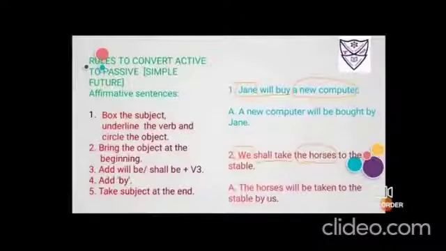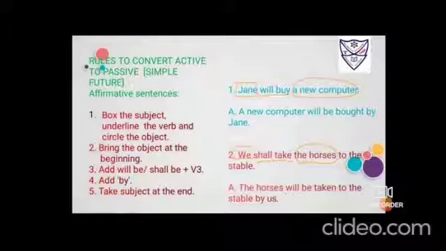Rules to convert active to passive, simple future, affirmative sentences. Box the subject, underline the verb and circle the object. Bring the object at the beginning. So these 2 steps will be same. Add will be or shall be as per the need, as I have told you, first person, second person and third person.